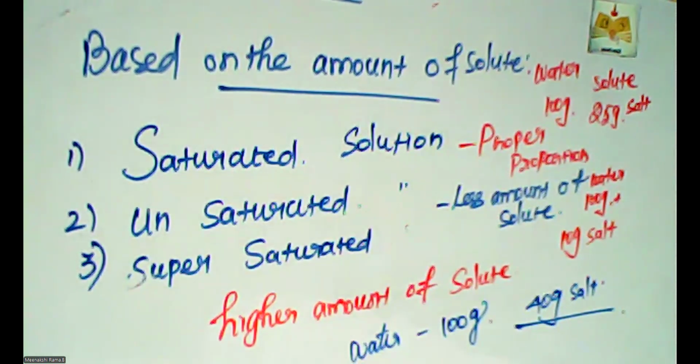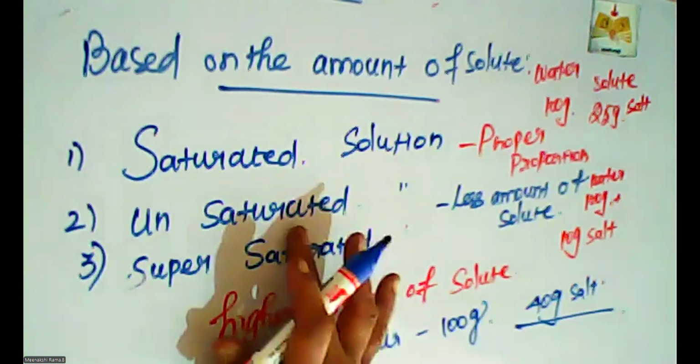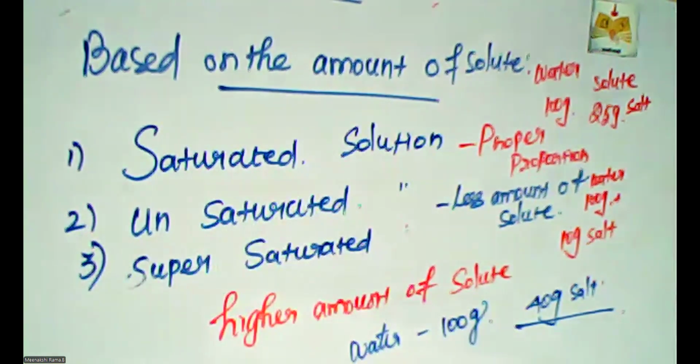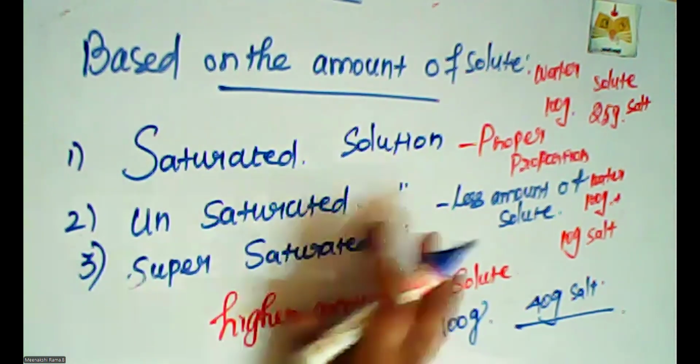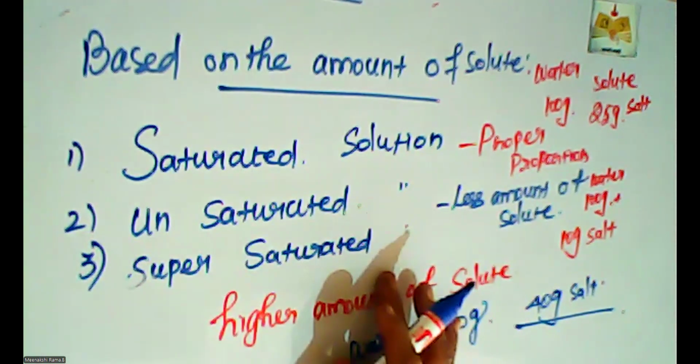When we prepare 1 cup of coffee and add only 1 spoon of sugar, that is called a saturated solution. A cup of coffee with a little bit of sugar, as diabetes patients add, only a little amount of sugar, is called an unsaturated solution. If by mistake I added 4 spoons of sugar in a cup of coffee, that is called a supersaturated solution.